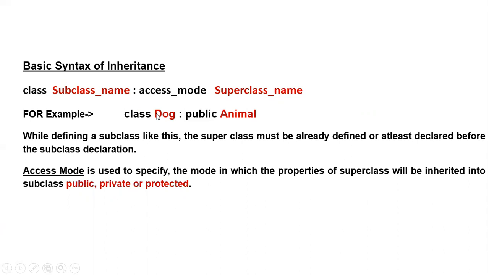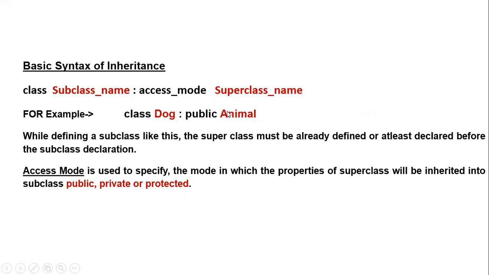This is the child class, and after that we put a colon sign, and after that we put the access mode. What is access mode? We will see it. Access mode is public here, and animal is the base class, means animal is the superclass name. Access mode is public, and the subclass name is dog. We are creating a dog class which is inherited from the animal class. Okay, means animal is the parent class and dog is the child class.